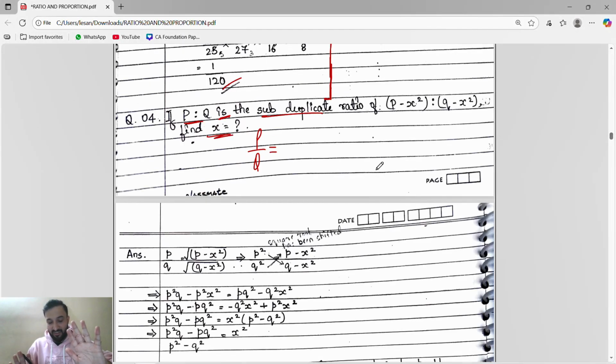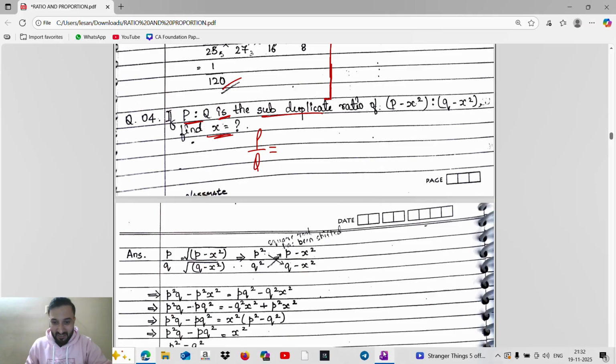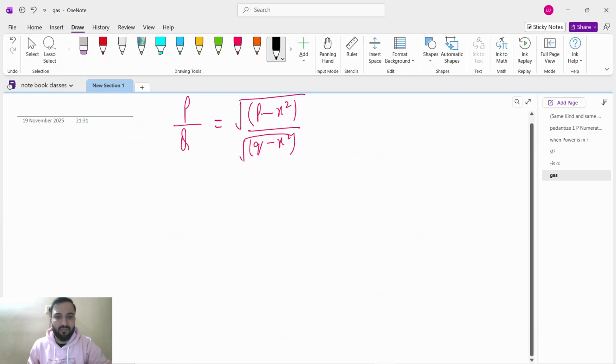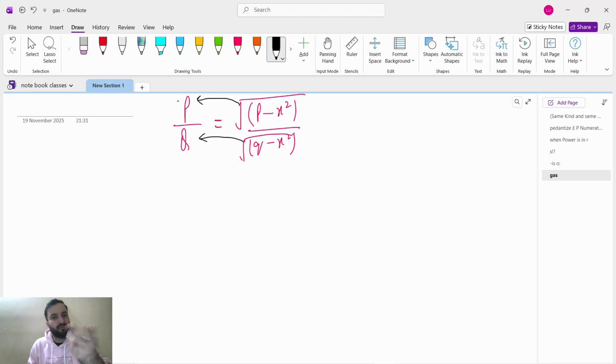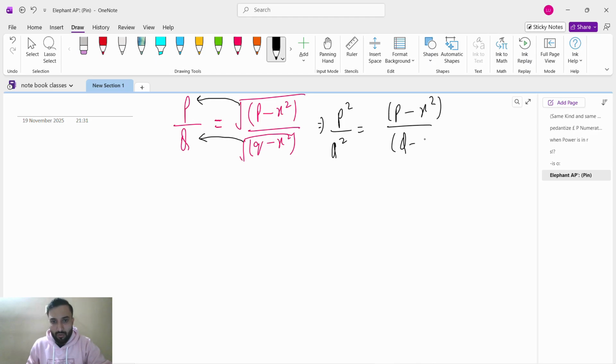Not yours. No offense, guys. So guys, simple thing. What we have to do for finding x? First we have to remove this square root. So how will we remove the square root? If we send this side, this square root will go that side. It will become square. So it will become p square by q square equal to p minus x square divided by q minus x square.